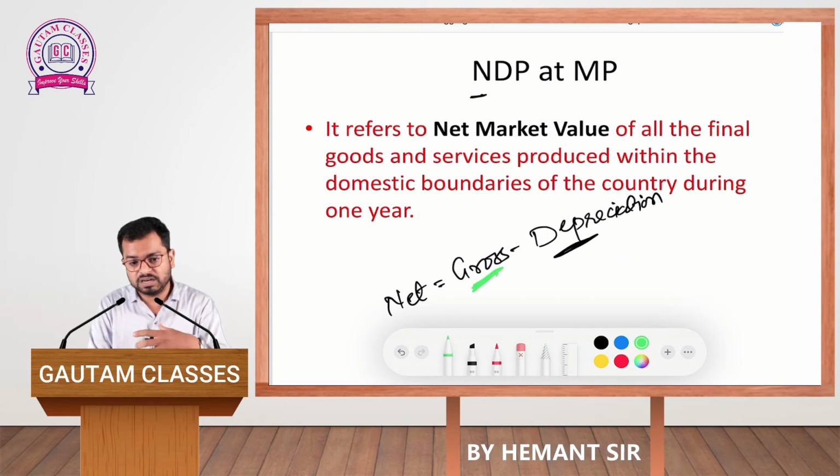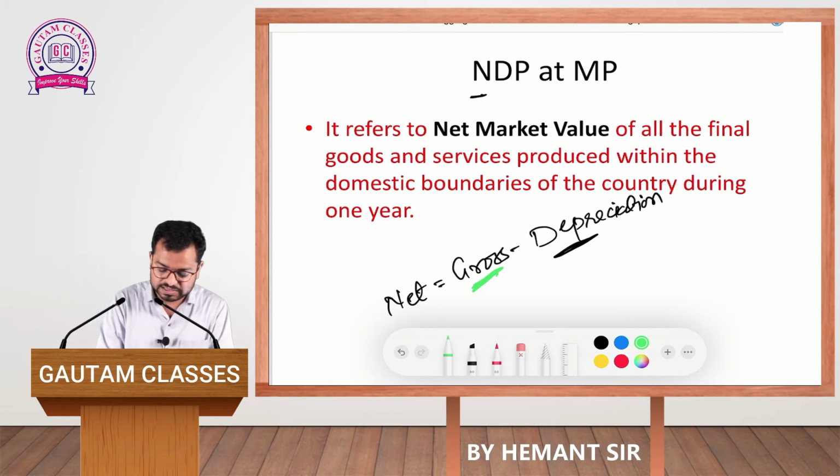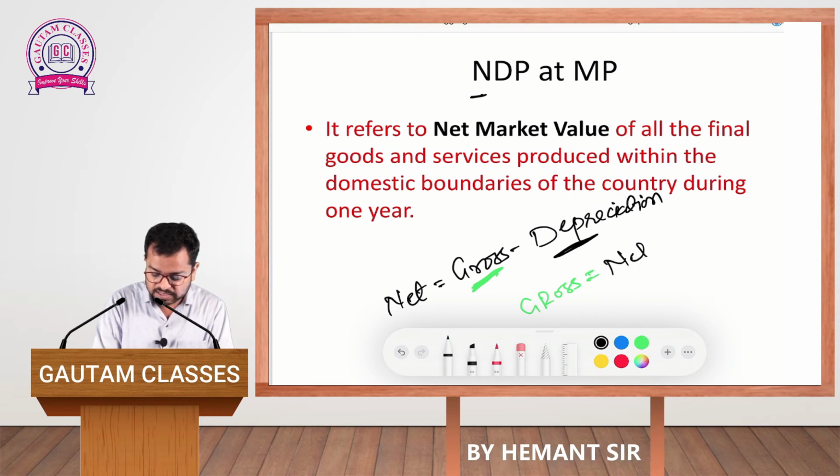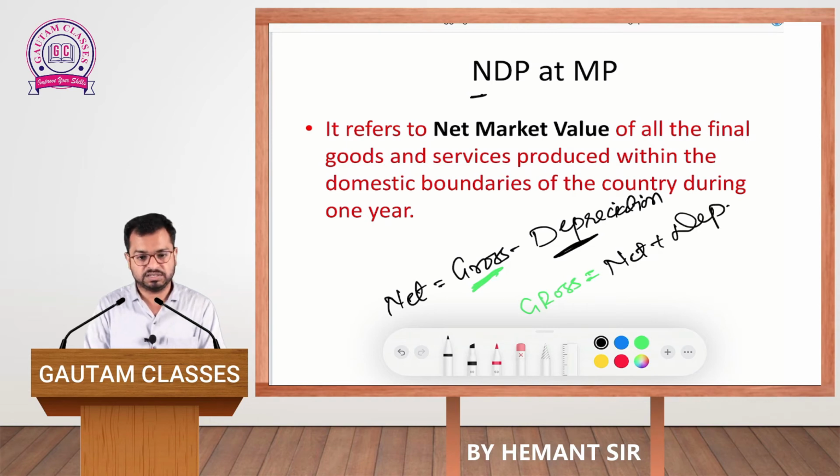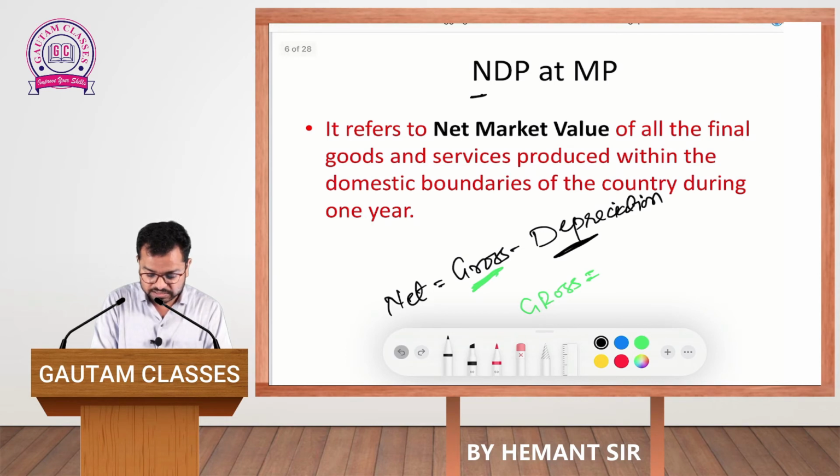Now if we do the inverse of this, say for example you want to calculate the value of gross. So what you are required to do, whenever the value of net is given, is add the value of depreciation. So in this way you are getting both these values, net as well as gross. So I think students, now it is very clear what we mean by net domestic